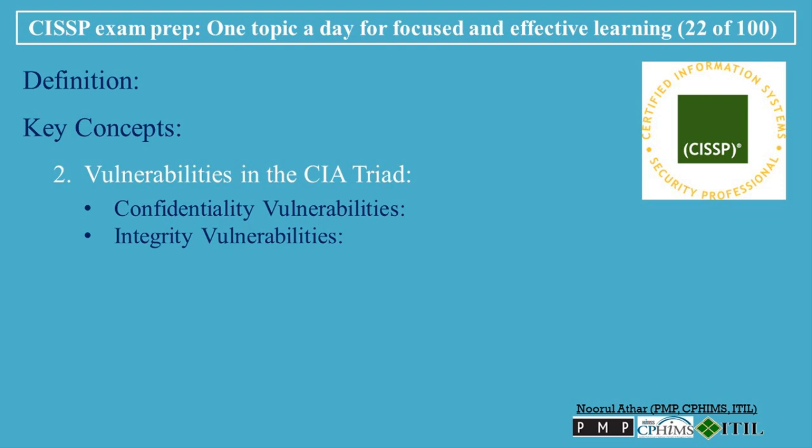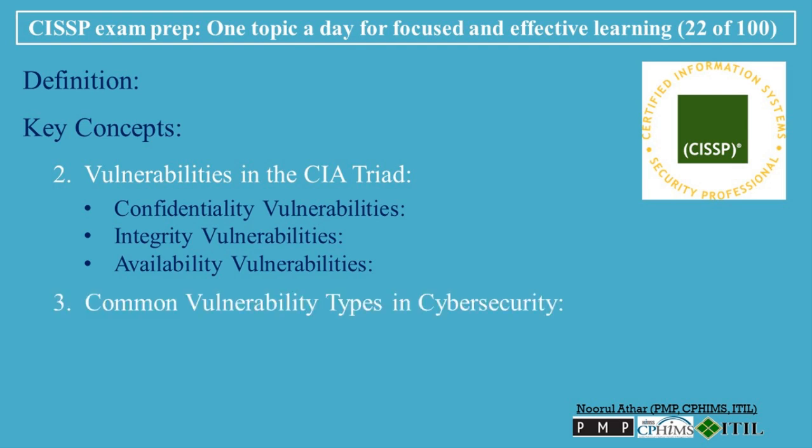Examples include tampering with files, introducing malware, or manipulating financial transactions. Availability vulnerabilities: weaknesses that allow attackers to disrupt access to services or systems, such as insufficient redundancy, lack of disaster recovery plans, or susceptibility to denial of service (DoS) attacks.